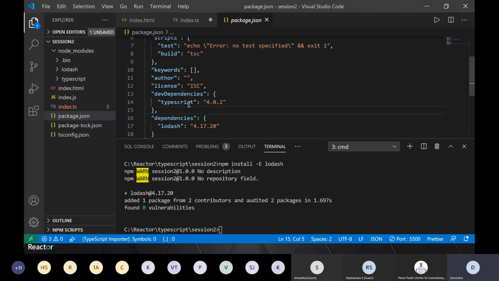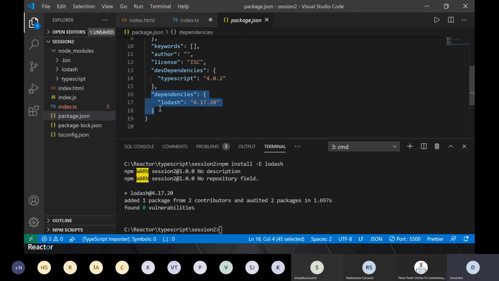So see, when I was telling you about this, TypeScript was added as a dev dependency because I don't want TypeScript when I run my JavaScript. Lodash is added as a dependency because these libraries will be required when I run my JavaScript. That's why I didn't use -D when I installed it.